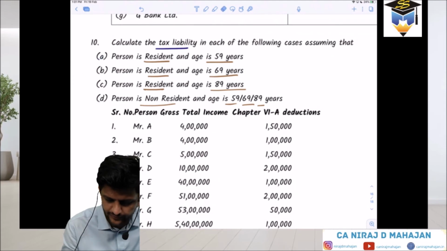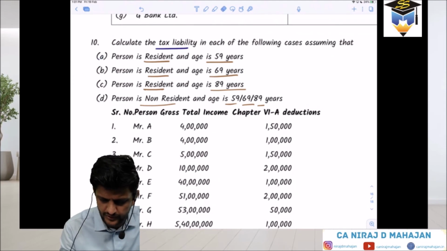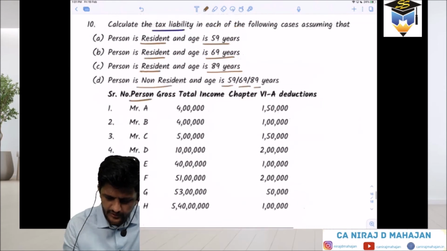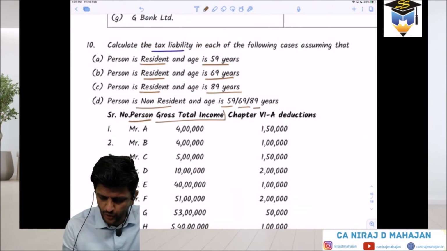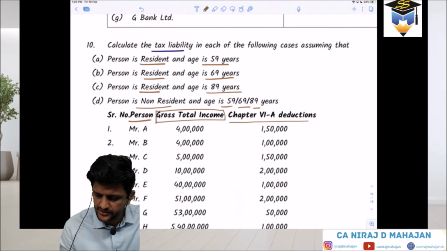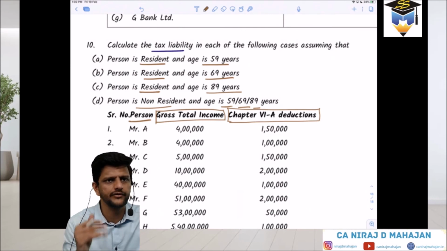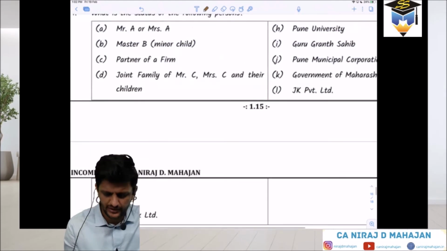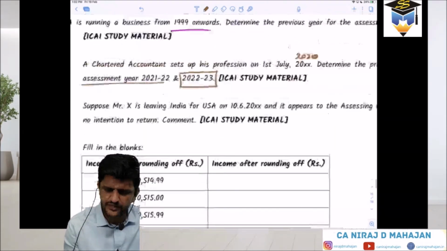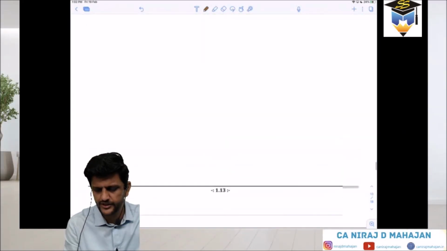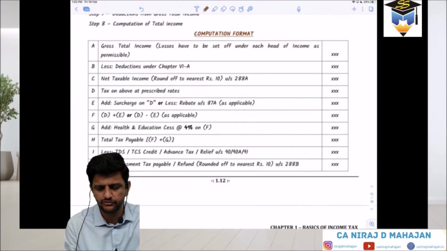Now just for the sake of reading, pay attention. You have serial number, person, then gross total income, and chapter 6A deduction. Did we see deduction somewhere? We heard the word deduction somewhere. From total income, some deductions will be there which will reduce your income. Let me go through the basics first. Basics means the format. Check it, computation format.